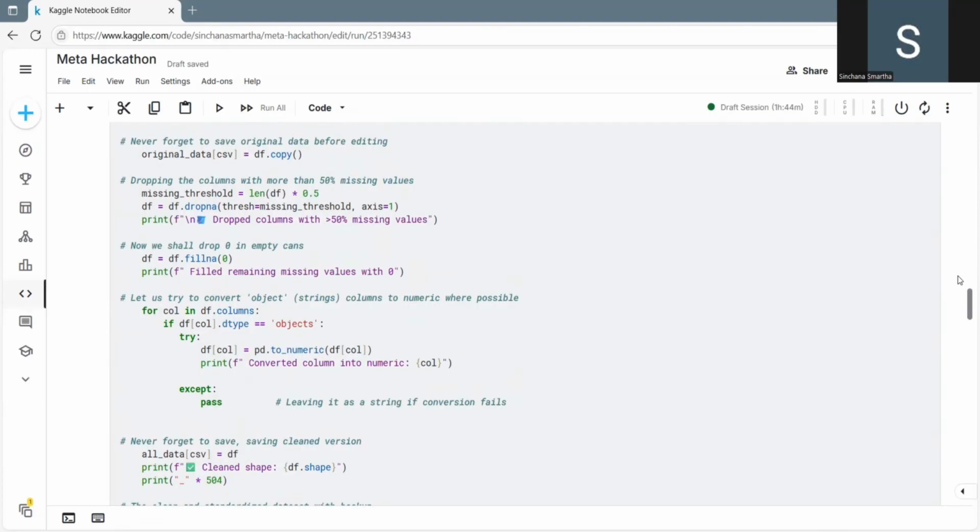First things first, cleaning and structuring the data. I worked with over 40 CSVs from the Meta Kaggle dataset and they weren't ready to go. Each file came with its own schema, inconsistencies, missing counts, and formatting flags. So I built a data loading pipeline that audits each CSV file, drops columns with more than 50% missing values, converts key date fields like last submission date, creation date, and deadline date, and stores untouched backups in a dictionary called original data.